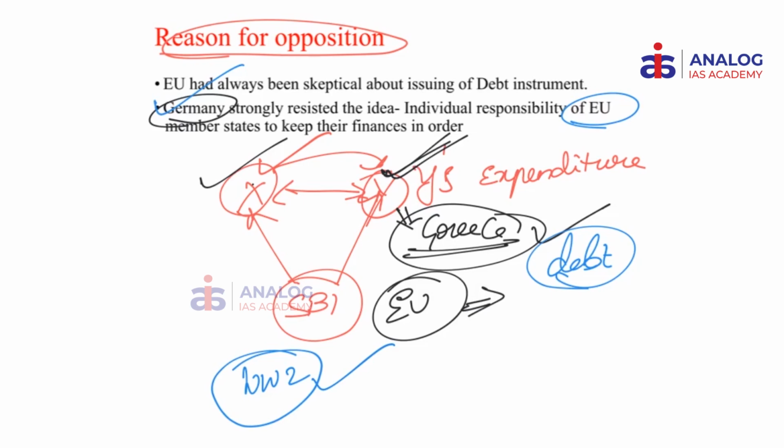Even in the present situation, Germany is against government borrowing. It is this ideology that is stopping Germany, and logically also it is right to expect that without understanding the expenditure pattern of the different countries, it is not right to have a collective debt.